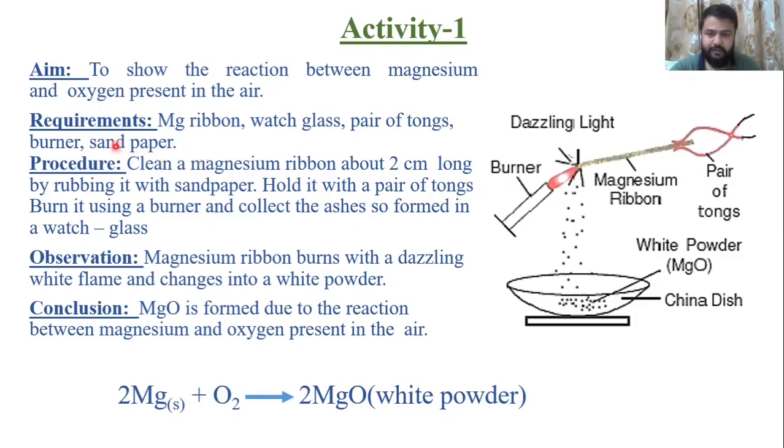So there are four questions. I'm revising it again. The first question is based on sandpaper, that is, what is the requirement of sandpaper and why do we clean the magnesium ribbon. The second question is based on observation. Two observations are there. The first one is a dazzling white flame and the second one is production of white powder. Then the conclusion: what is the conclusion of this activity? Magnesium oxide is formed due to the reaction between magnesium and oxygen present in air. The last one is the chemical equation. So you have to remember this chemical equation.